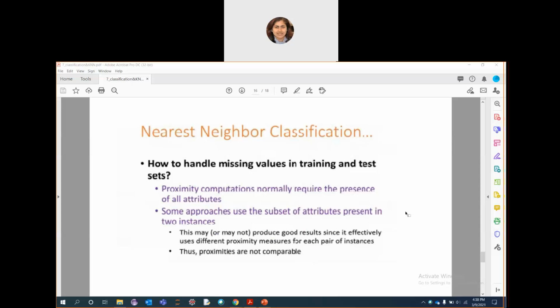For proximity computation, while finding distances using Euclidean or cosine or anything else, they normally require the presence of all attributes. If something is not there or zero, okay. Usually, if you have missing data in your data set, we address it by NaN or not applicable value. This is not properly handled in different distance measures.